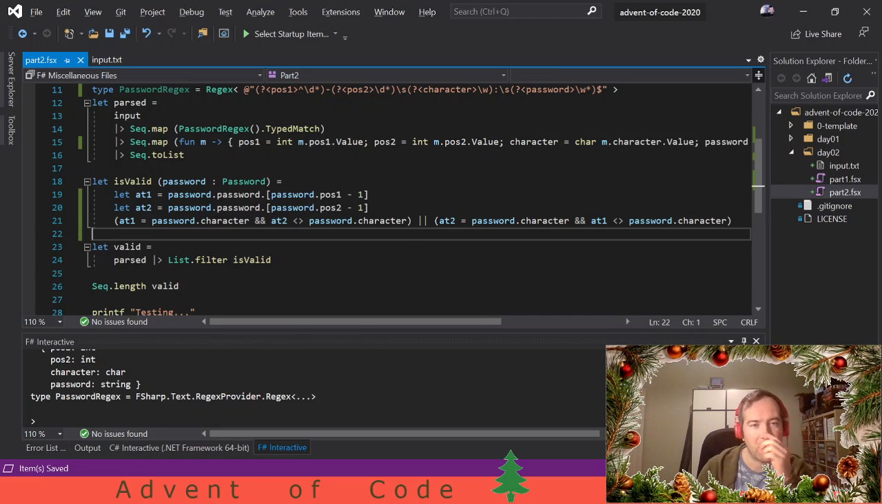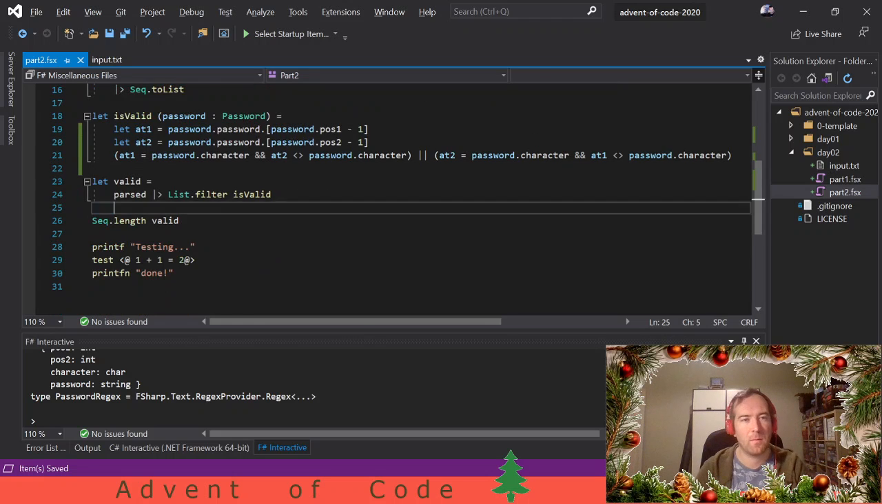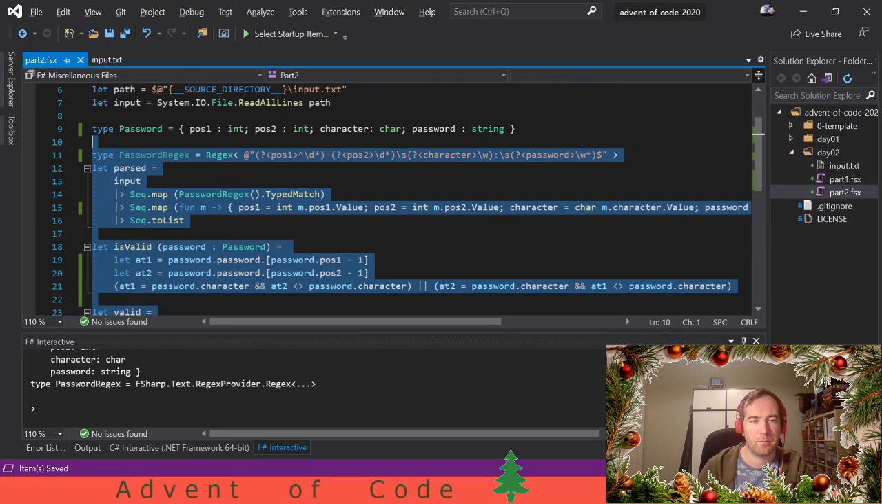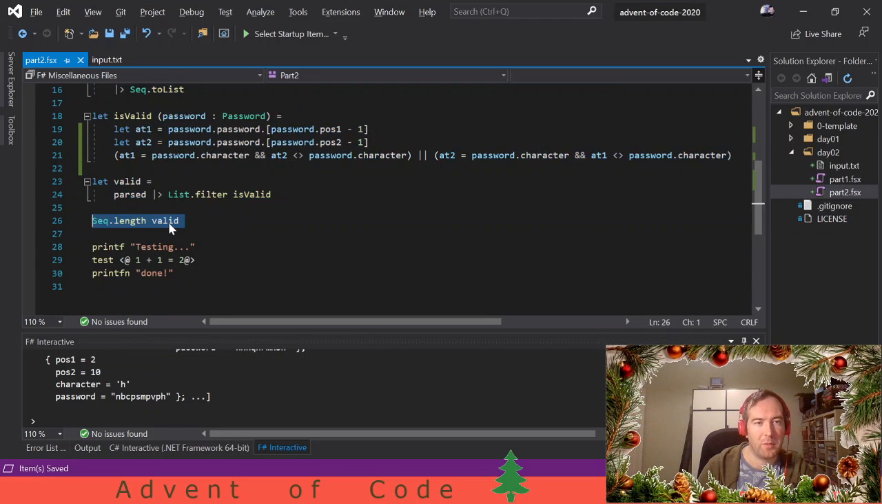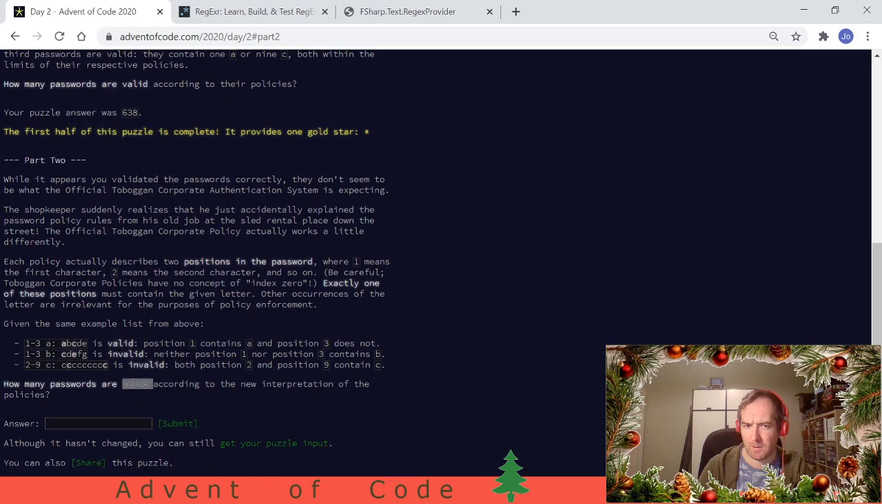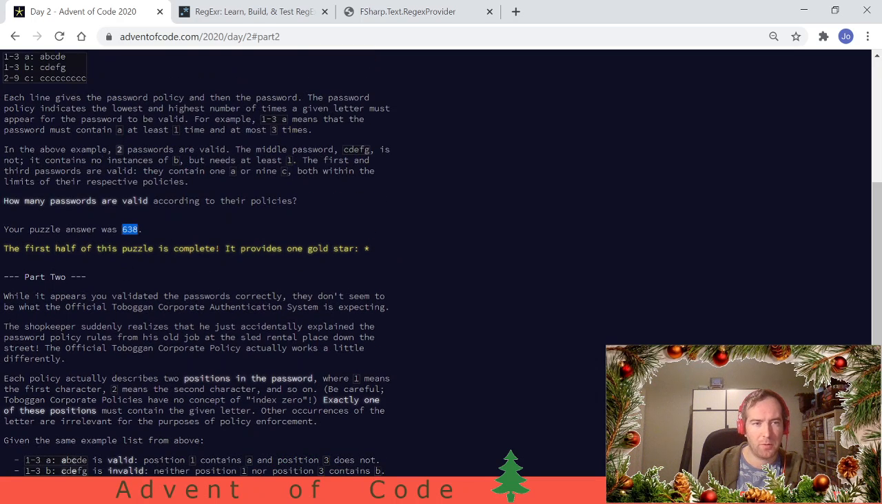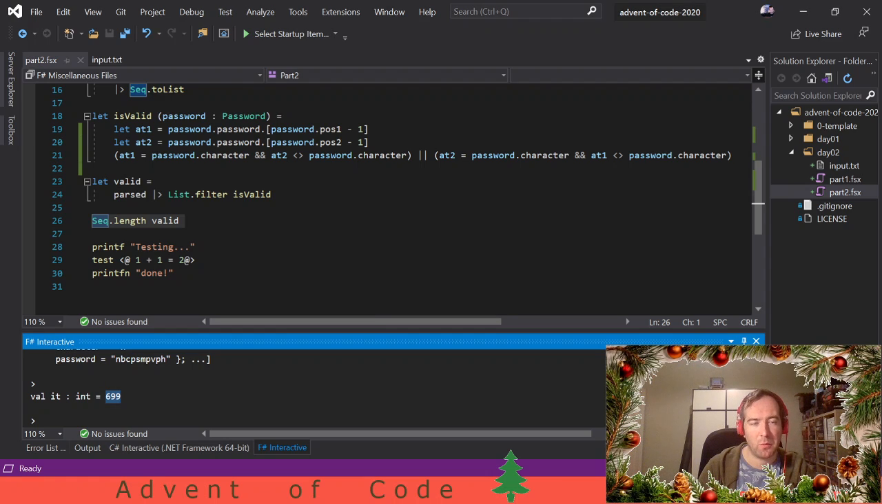So let's reread what we did here. Find the character at the first position. Offset 1, yeah. Find the character at the second position, yep. And then just check that only one of the two matches. Yeah, I think that's the way to go. So let's see how many valid passwords we have. 699. It's eerily similar to the first part. Okay, and that's correct. So there we go.